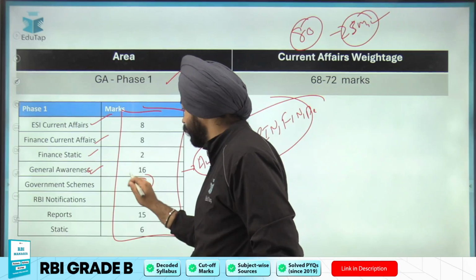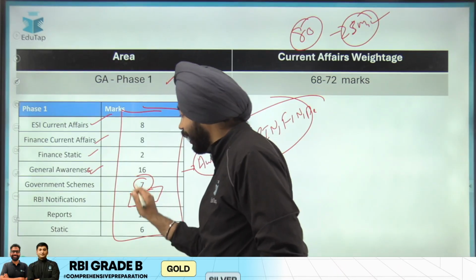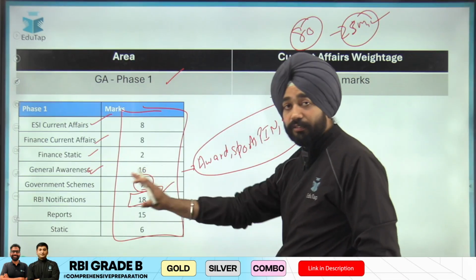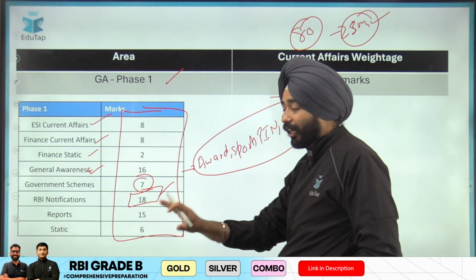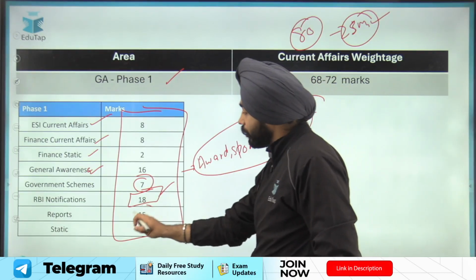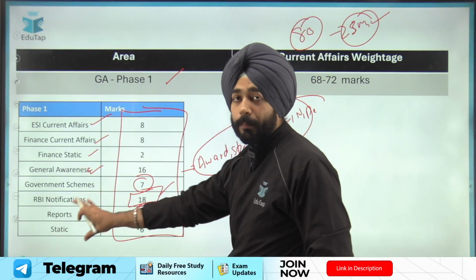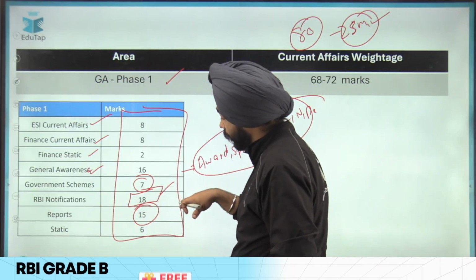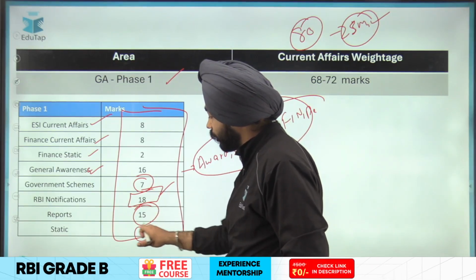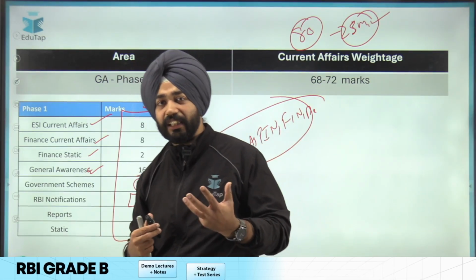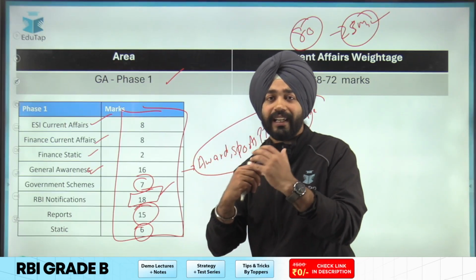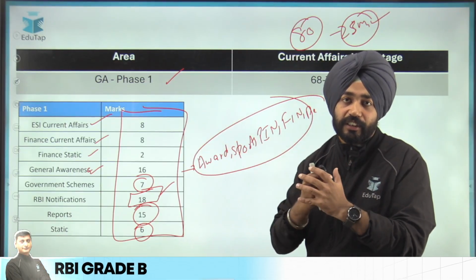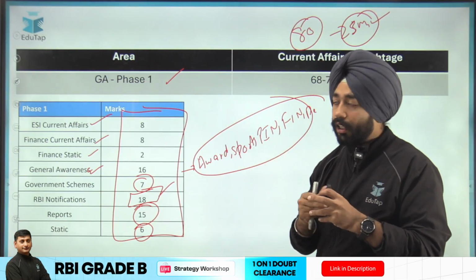Government schemes, 7 questions. RBI notifications, which means the RBI website, 18 questions. Here we are seeing a drastic increase. Reports, 15 questions. Again, in the past 2 years, the questions from reports have increased drastically. And static questions, there were 6 questions which were static in nature, for which we cannot draw any specific inference here.